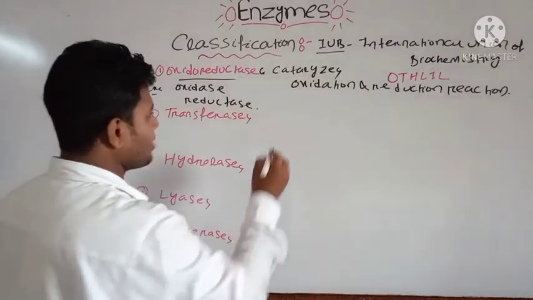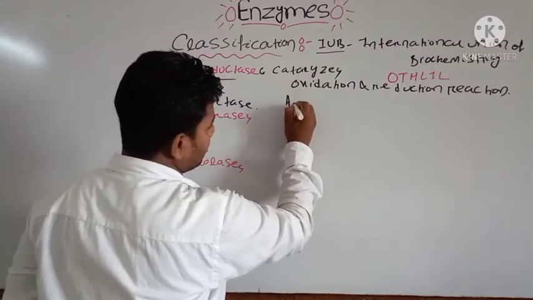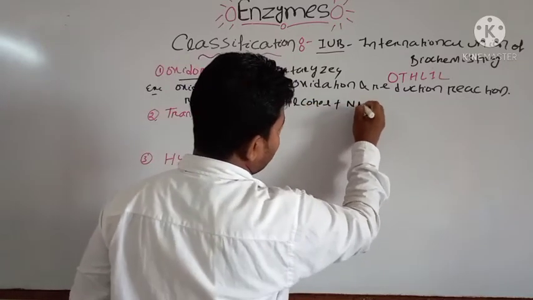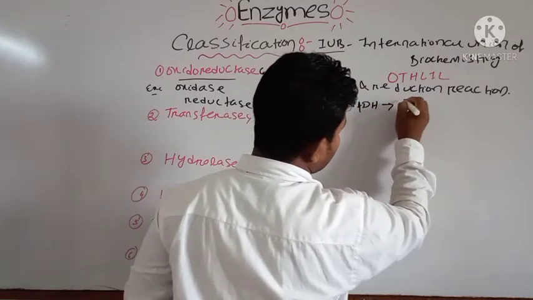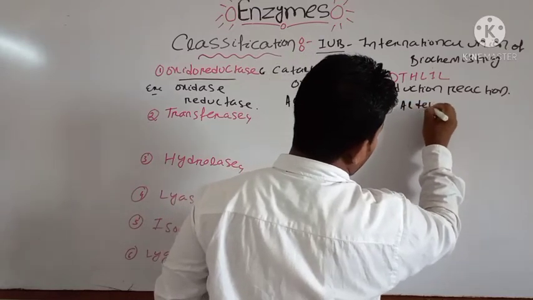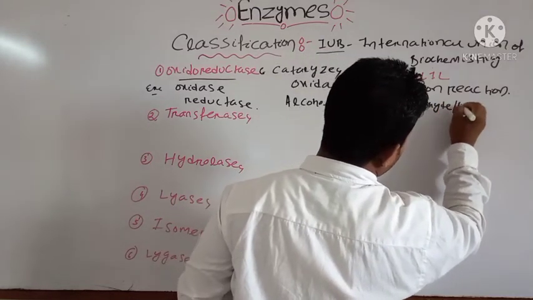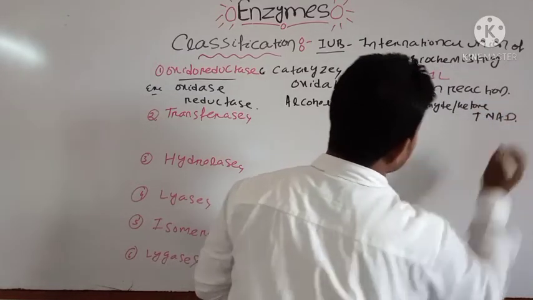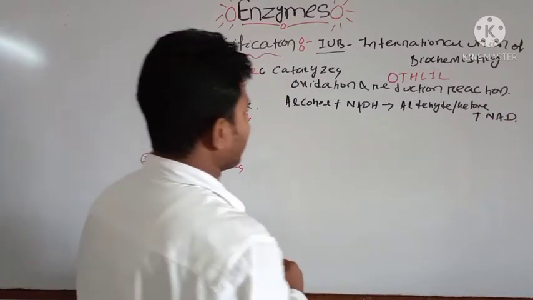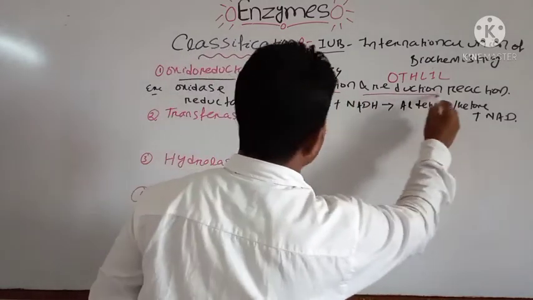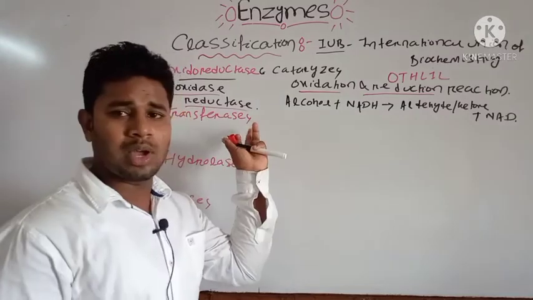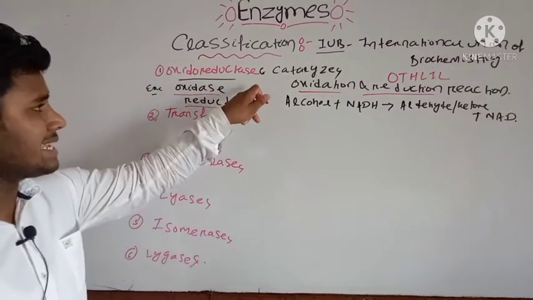If you take a reaction, alcohol plus NADH will give rise to aldehyde or ketone plus NAD. This is the oxidation and reduction reaction. Oxidase and reductase are two examples of your oxidoreductase enzyme.